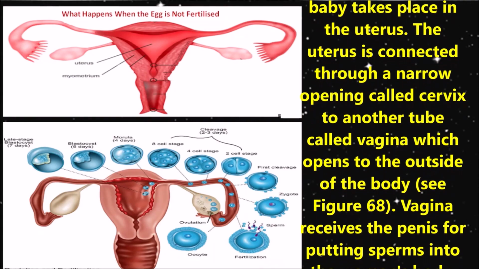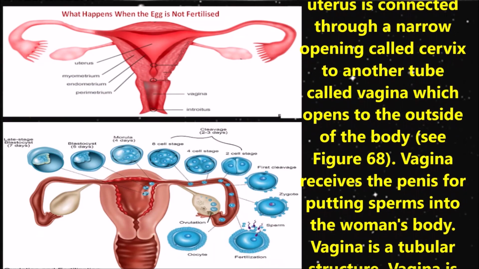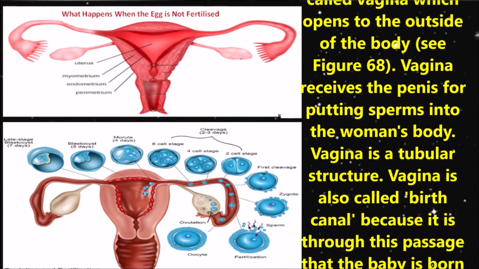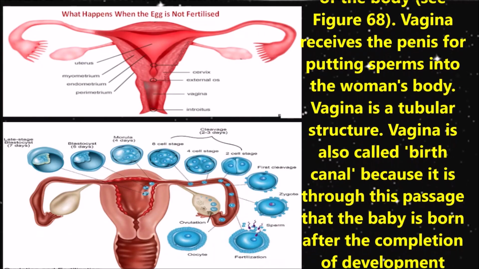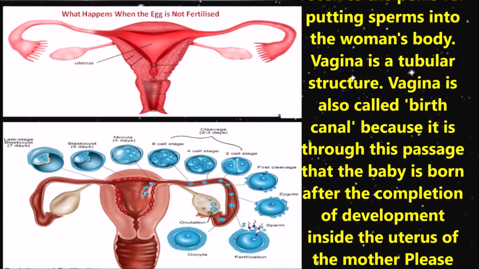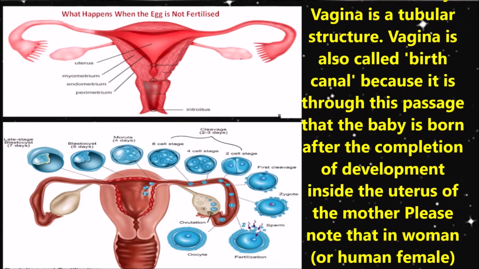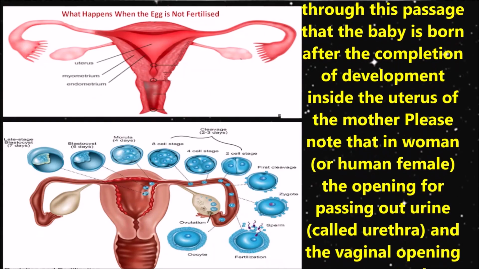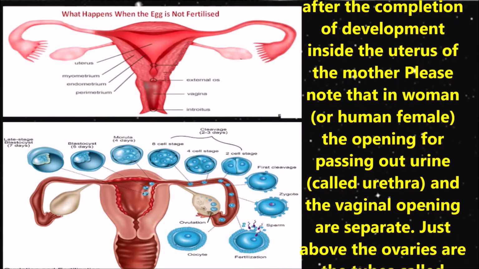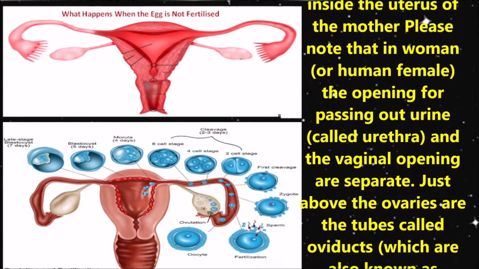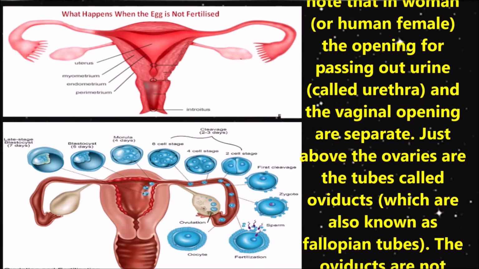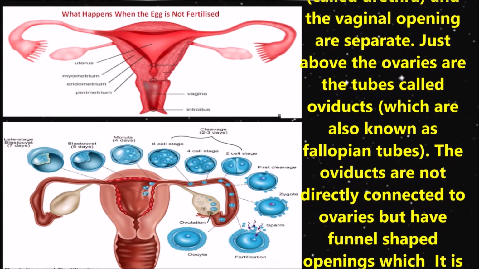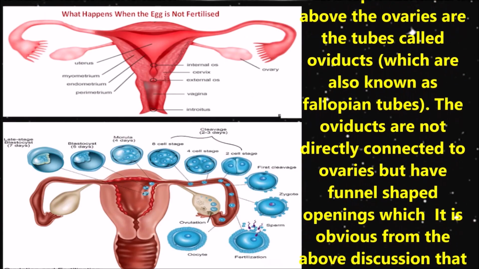The uterus is connected through a narrow opening called the cervix to another tube called the vagina, which opens to the outside of the body. The vagina receives the penis for putting sperm into the woman's body. The vagina is a tubular structure. It is also called the birth canal because it is through this passage that the baby is born after the completion of development inside the uterus of the mother. Please note that in women, the opening for the passage of urine, called the urethra, and the vaginal opening are separate.